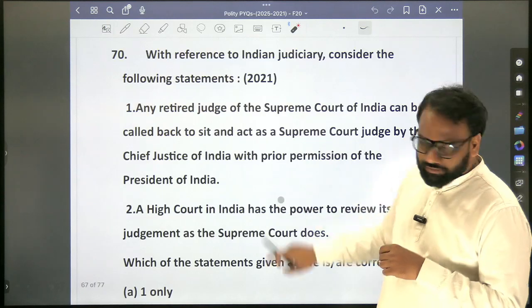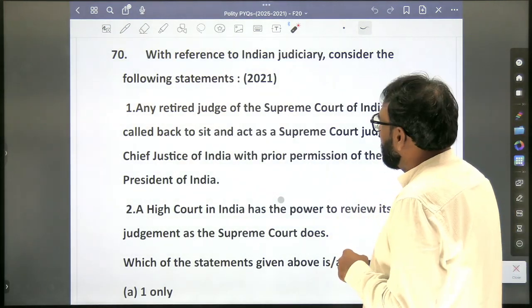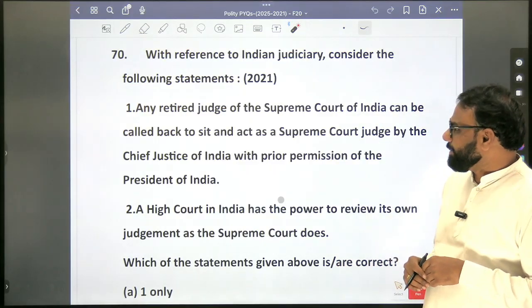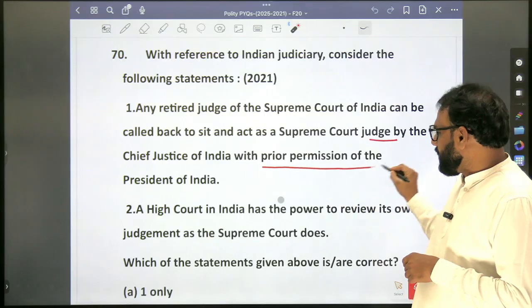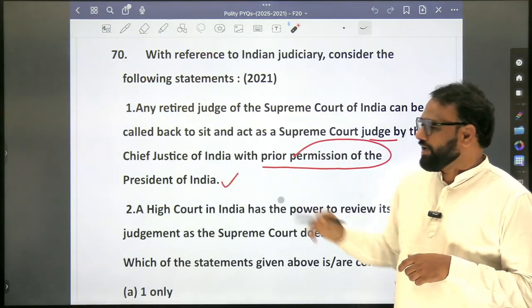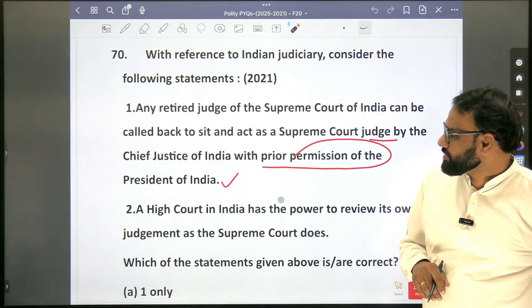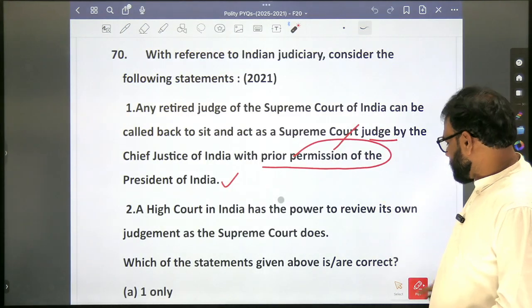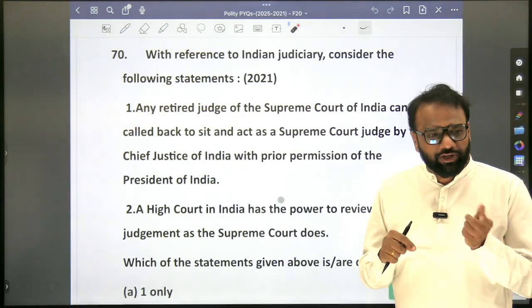Any retired judge of the Supreme Court of India can be called back to sit and act as a Supreme Court judge by the Chief Justice of India with the prior permission of the President of India. Next, any retired judge of the High Court can also be called.